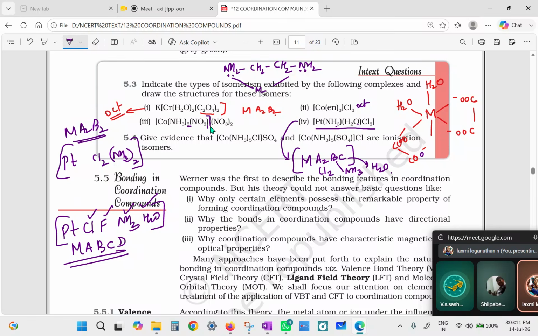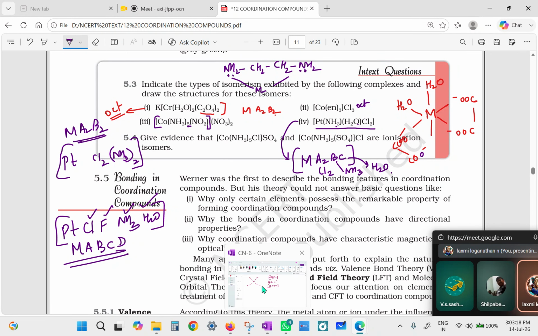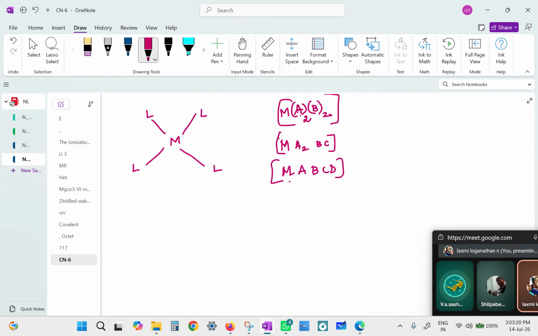But miss, if all 4 are different, then you will not see cis and trans, right? We will see. That is the condition here. How, miss? If all four are different, how can there be matching? We will see. Okay, so we will analyze all the three types.